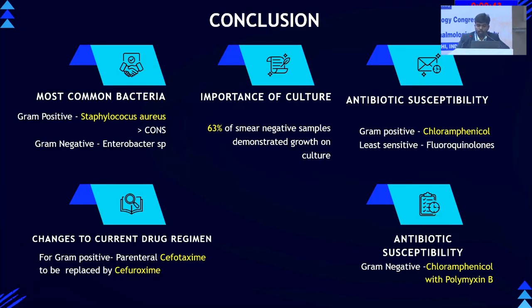For gram-positive, the most susceptible was chloramphenicol and the least sensitive was fluoroquinolones. For gram-negative, it was chloramphenicol with polymyxin B. One change we would like to propose is that for gram-positive infections, parenteral cefotaxime be replaced by cefuroxime. Thank you.